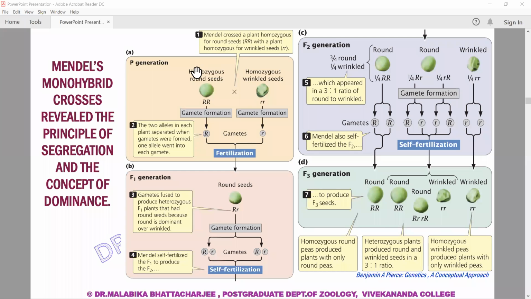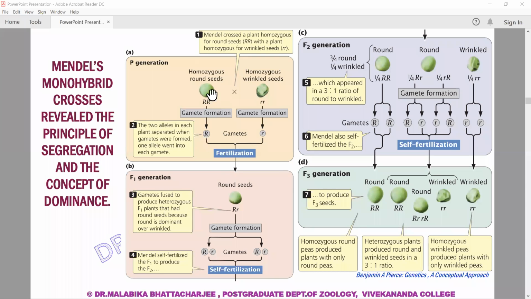So now let's look at it in a bit more detail. As I said, these were the round seeds. Let us assume it's a homozygous round seed. He took a pure breeding one with a homozygous wrinkled seed, and as you can see, the gametes are formed. So the two alleles in each plant separated when the gametes are formed.